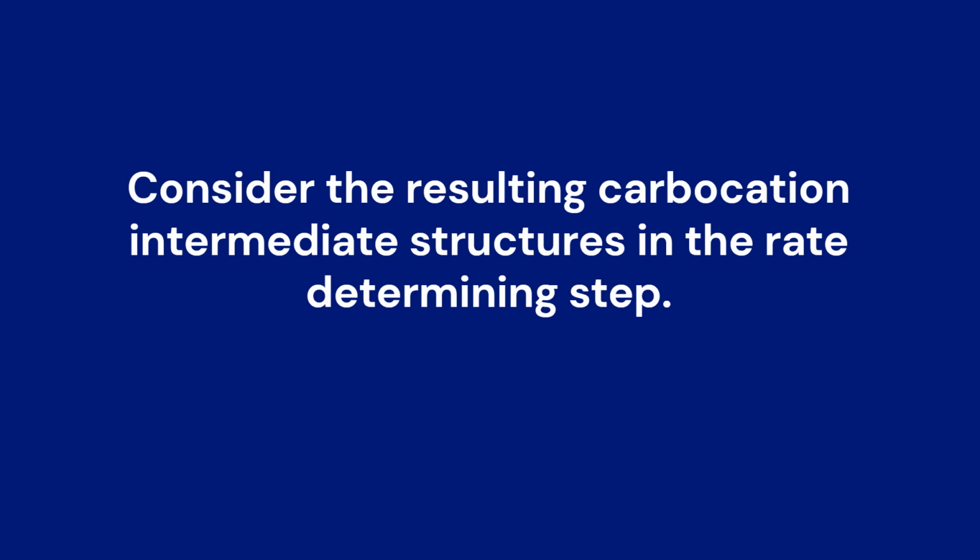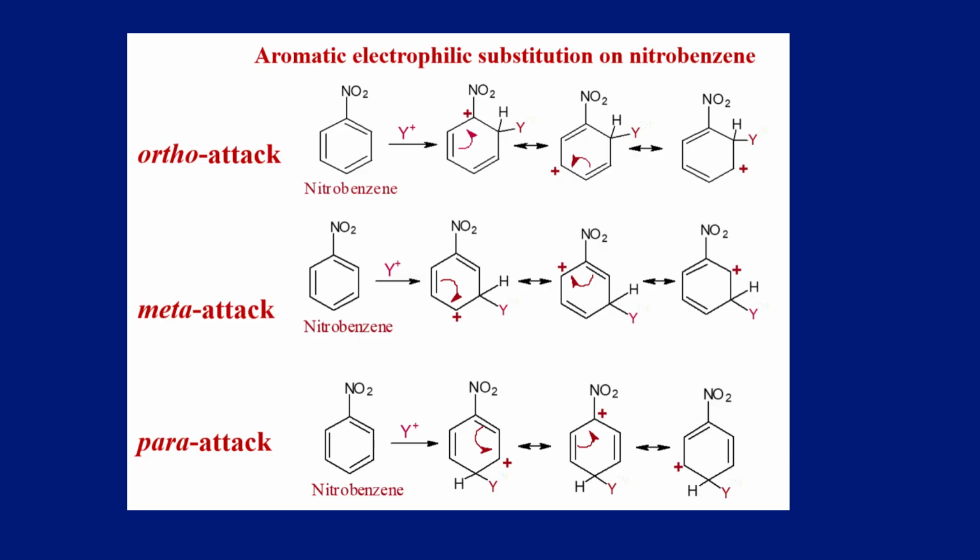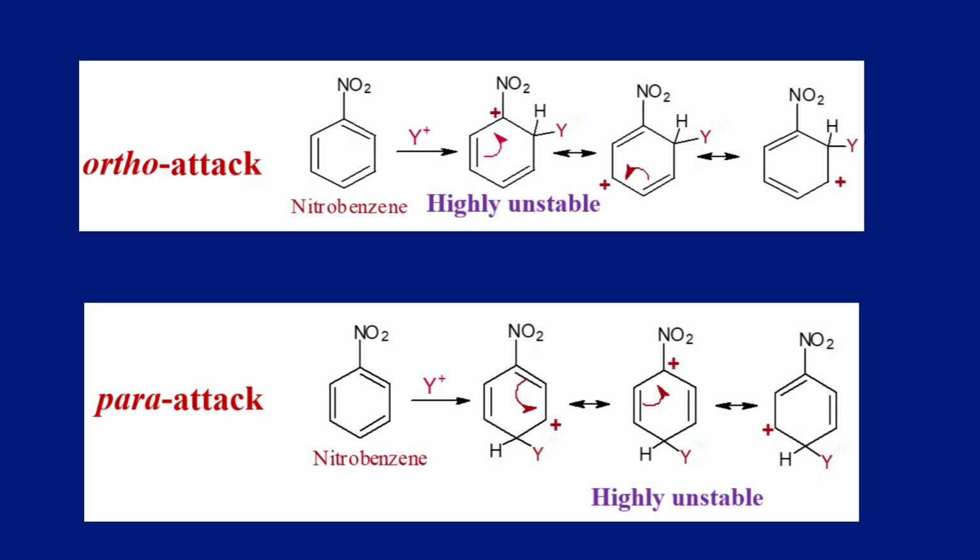Let us look into the resulting carbocation structures in the rate determining step for this nitrobenzene reaction. So these are the resulting carbocation structures in ortho, meta and para attacks. In each attack here also, the resulting carbocation has 3 resonance structures. If you look at the structures in ortho and para attacks, the positive charge is on the carbon bearing the electron withdrawing nitro group.